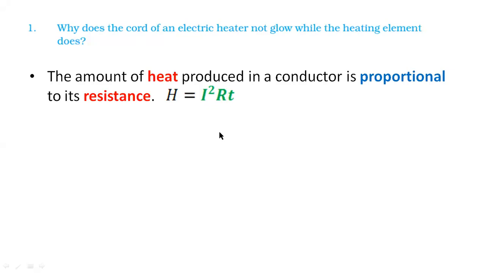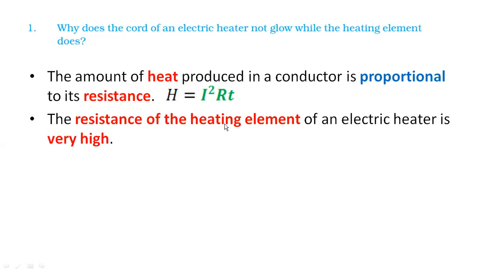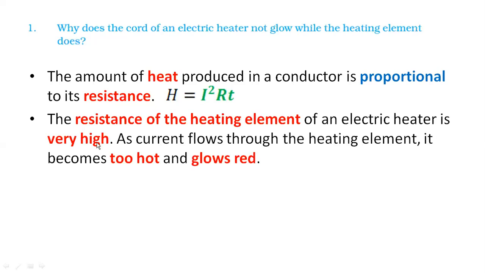Second statement: resistance of the heating element of an electric heater is very high. Okay? You have to remember that the electric heater's resistance is very high, because of which the heat produced will also be high. Resistance of the heating element is high, hence heat produced will also be high. And as the heat produced is high, it becomes so hot. Why is it becoming hot? Because resistance is very high. As resistance is high, heat produced will be more.